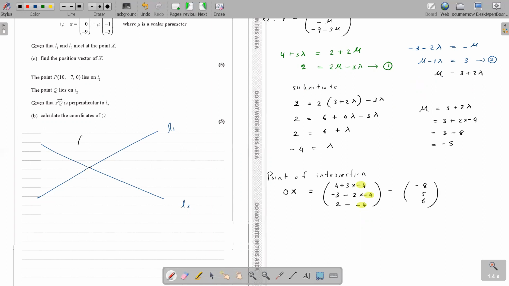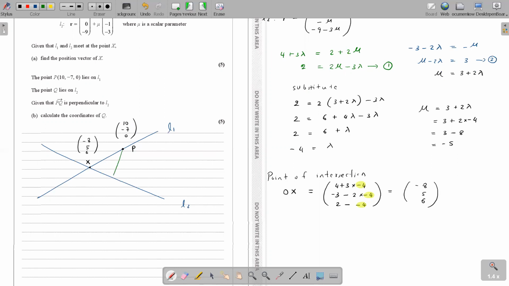This was the point of intersection, minus 8, 5, 6. Point P lies on line 1.